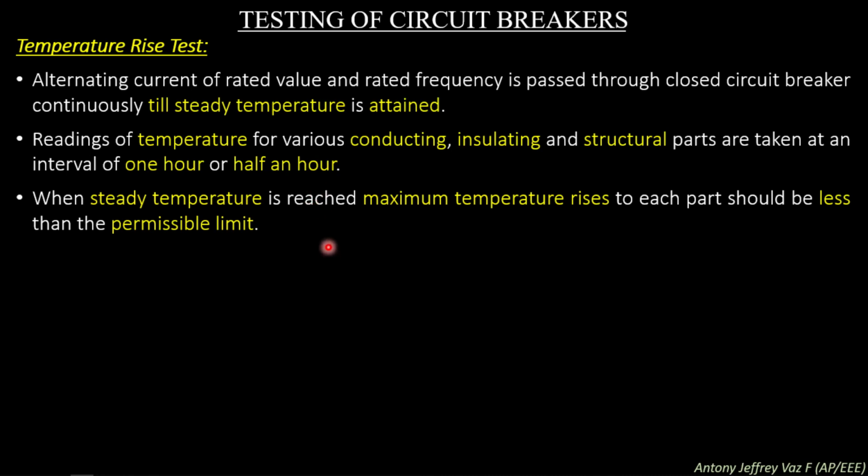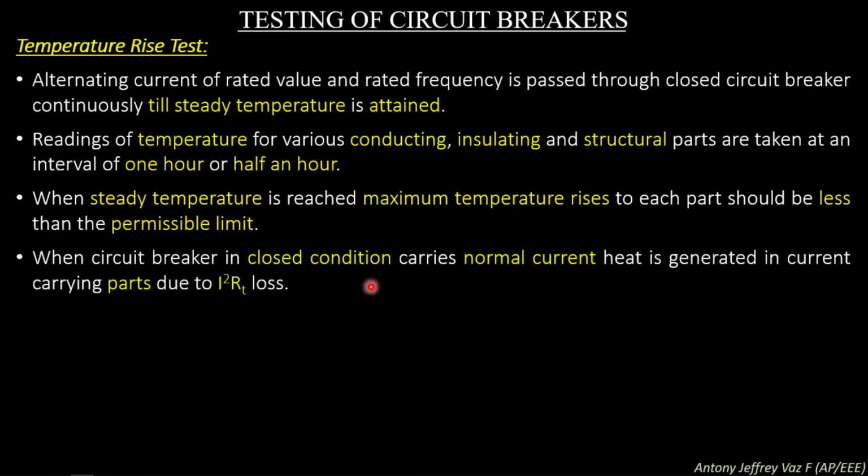When steady temperature is reached, the maximum temperature rise of each part should be less than the permissible limit. So after the temperature reaches a steady value, the maximum temperature rise should be within the value given by the manufacturer. When the circuit breaker in closed condition carries normal current, heat is generated in current carrying parts due to I square R loss. So we know that I square R loss creates heat in the metal parts.